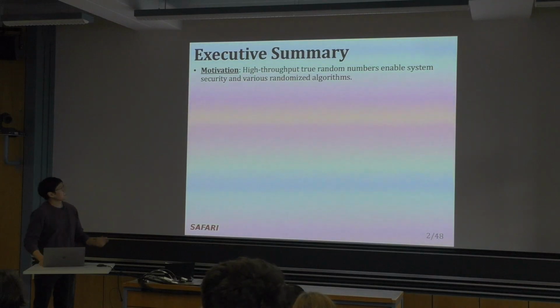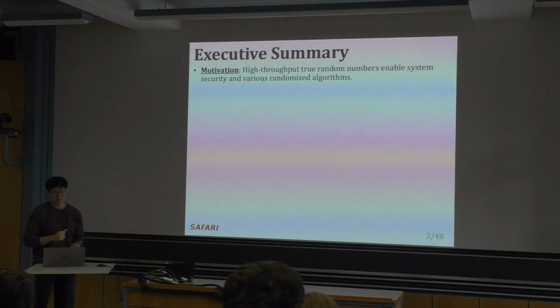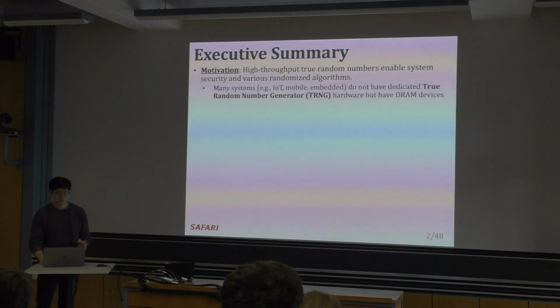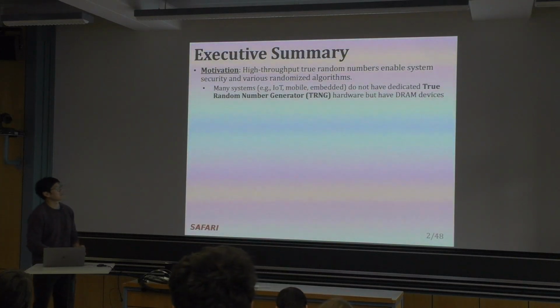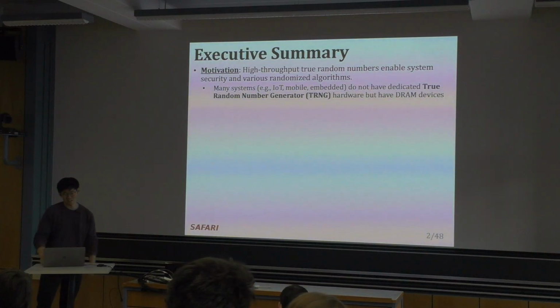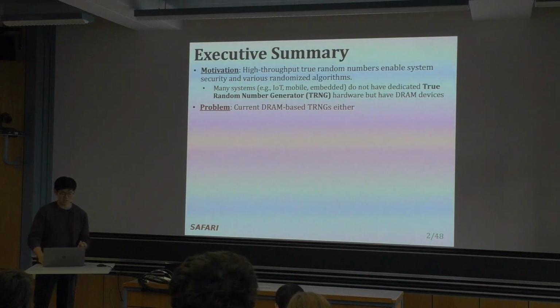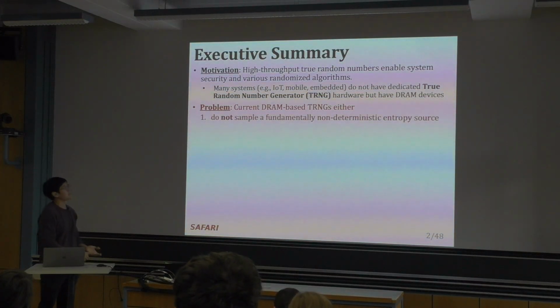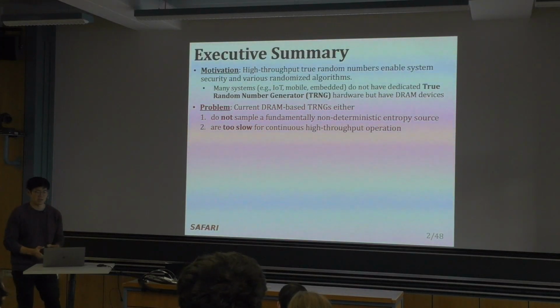So, executive summary again. Our motivation is that we want high throughput true random numbers because they enable system security and various randomized algorithms. Many small systems like IoT devices, mobile devices, and embedded systems do not have dedicated true random number generator hardware, but they do have DRAM devices. And so the problem right now is that current DRAM-based TRNGs either do not sample a fundamentally non-deterministic entropy source, or are too slow for continuous high throughput operation,